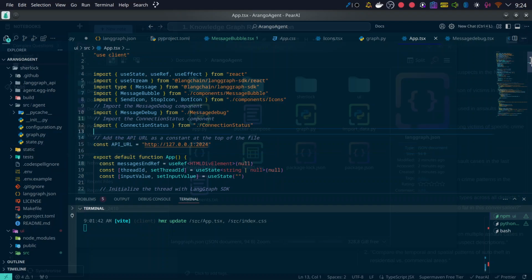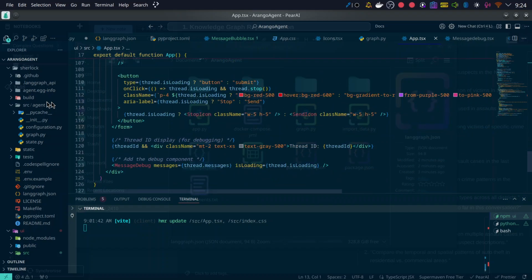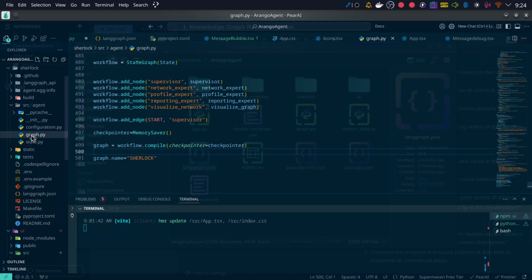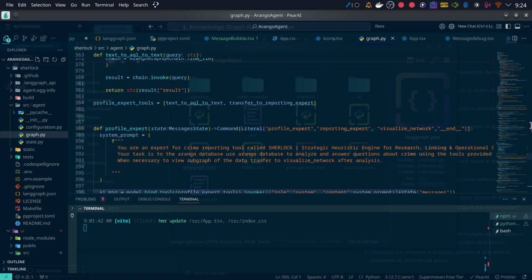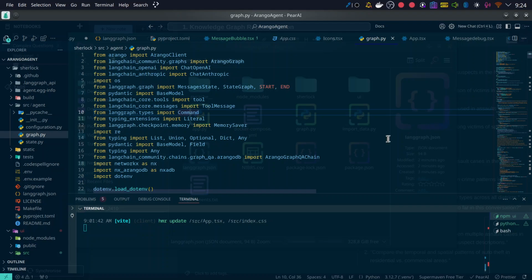So the entire code in the notebook is also found here in the LangGraph development, where you can use the LangGraph CLI to host the agent, and then in the front end we can use the React SDK version. So yeah, I will also be uploading all this code to GitHub.